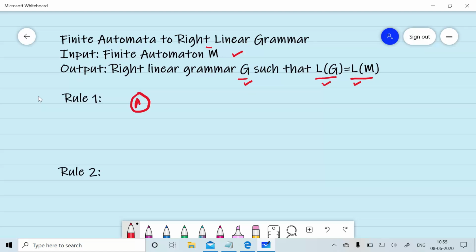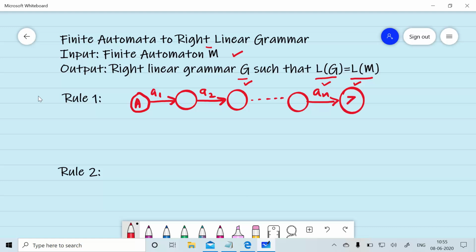Given the finite automata, on reading of a1, we will move to another state. On reading of a2, we will move to another state. On reading of an symbol, we will move to a state, let's call it Z. We can represent it by the right linear grammar: A will give you a1 a2 ... an, then the non-terminal Z.